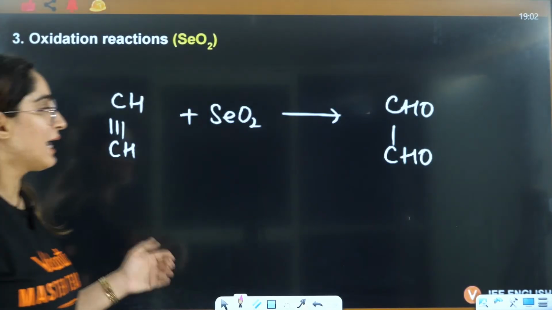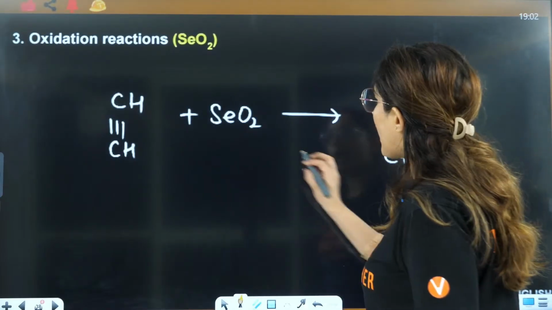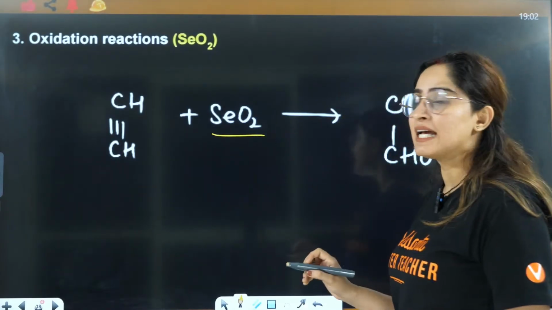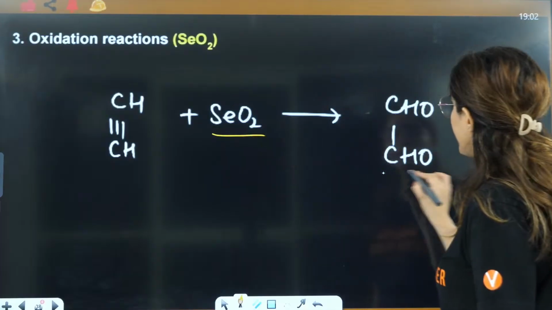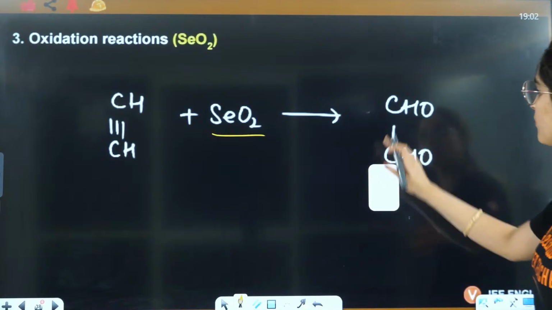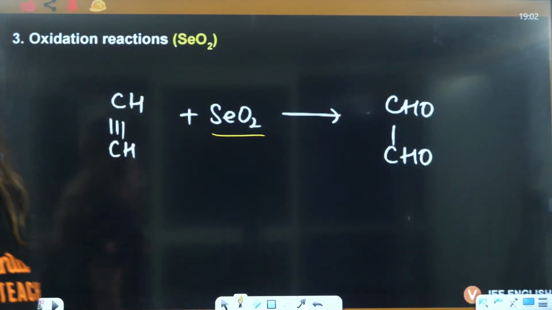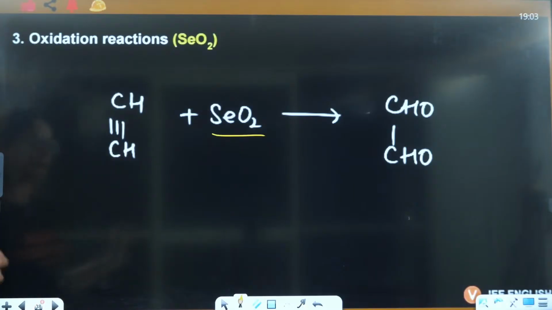Okay. Another oxidation reaction is where you will have alkyne. You add selenium oxide and this is directly converted to diol, right? This will be converted to CHO. This will be converted to CHO, a direct reaction that you should remember.